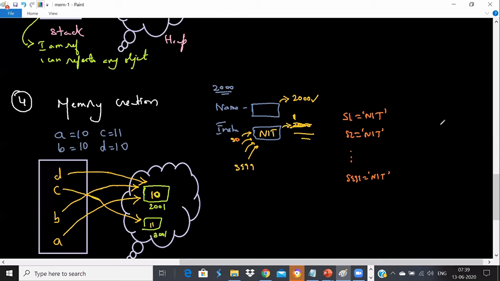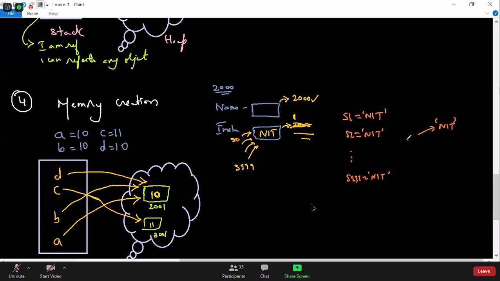That's what we learned, right? Only one object gets created and is referred to by all. So S1 is referring to NIT, and we created only one object, and S2, S3, S999 are all referring to NIT.